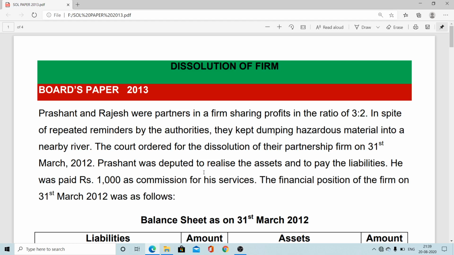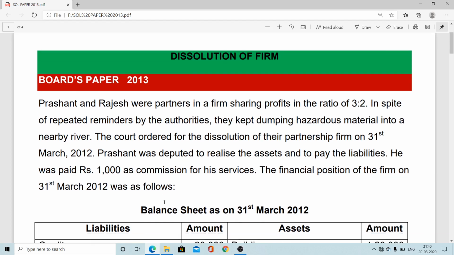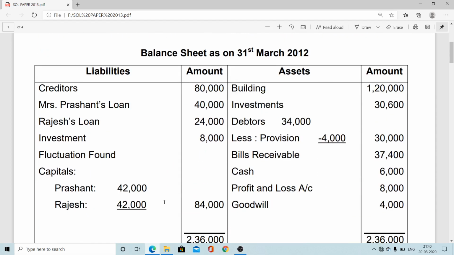And Prashant was deputed to realize the assets and to pay the liabilities. He was paid rupees 1,000 as commission for his services. The financial position as on the date, that is 31st March 2012, was as below. So here you can see all the known terms.